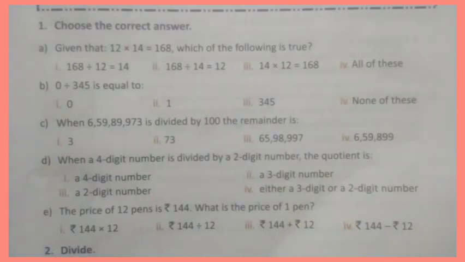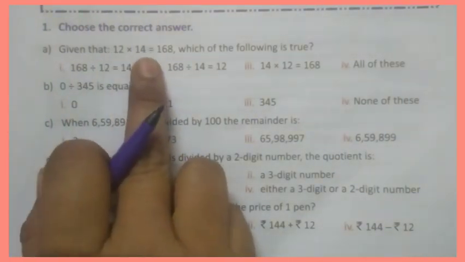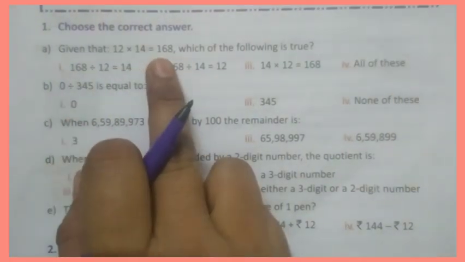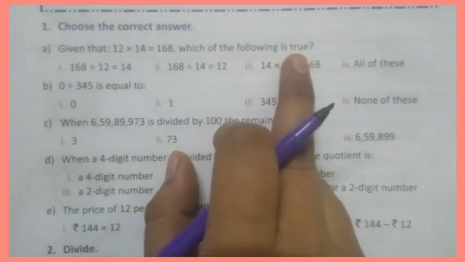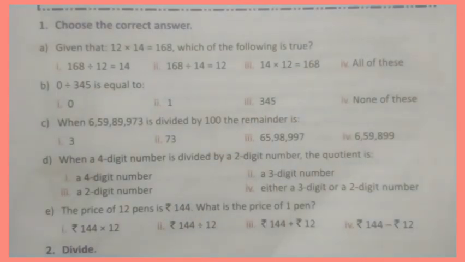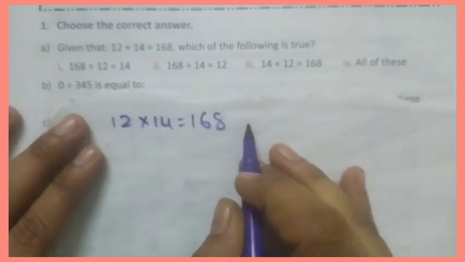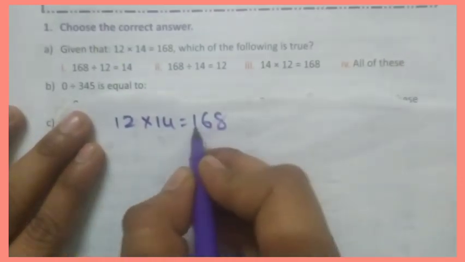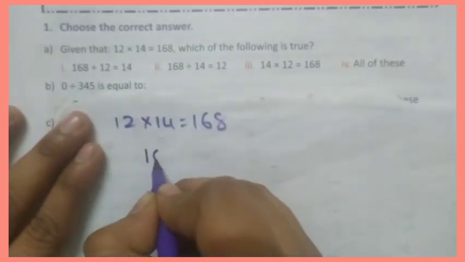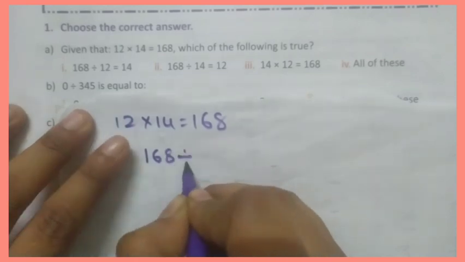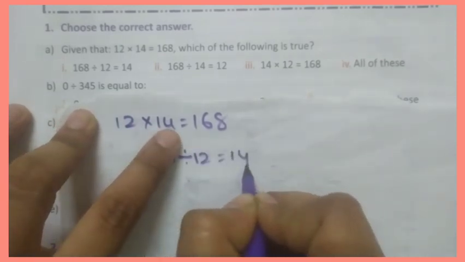Okay. Choose the correct answer. Given that 12 into 14 equal to 168, which of the following is true? Look here. 12 into 14 equal to 168. Now I am writing the division fact for this. 168 divided by 12 equal to 14.